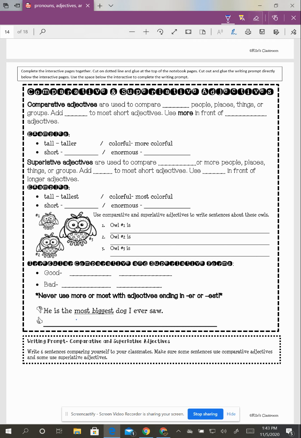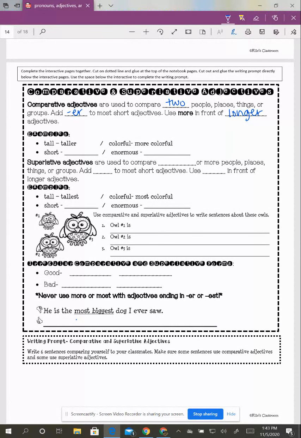Okay, we're going to talk about comparative and superlative adjectives. Comparative adjectives are used if you're comparing two people, places, things, or groups. For example, we are going to always add ER to a majority of short adjectives. However, we're going to add the word more in front of longer adjectives.